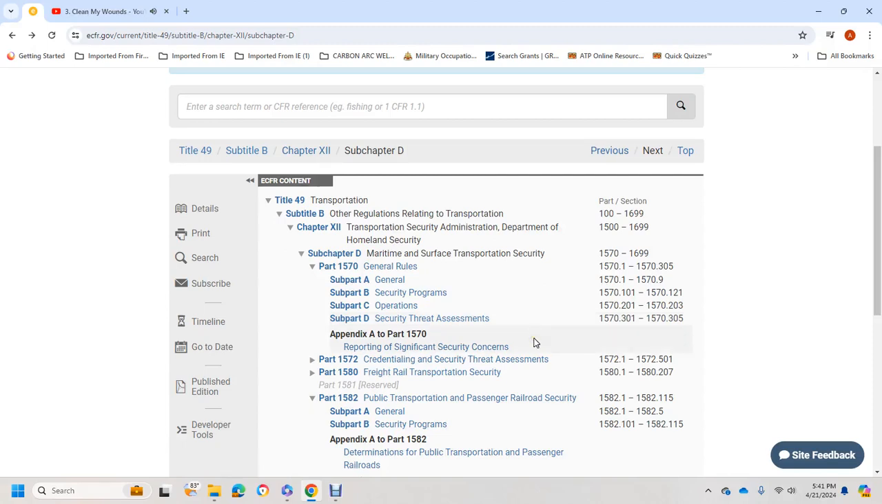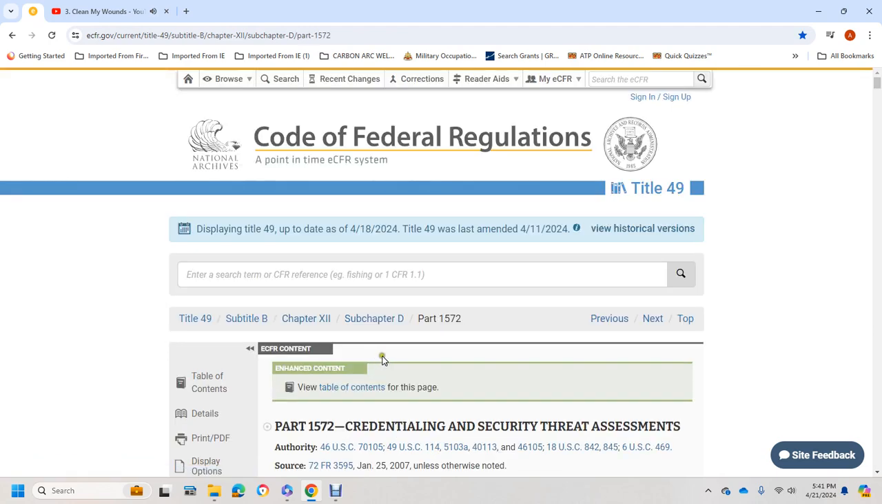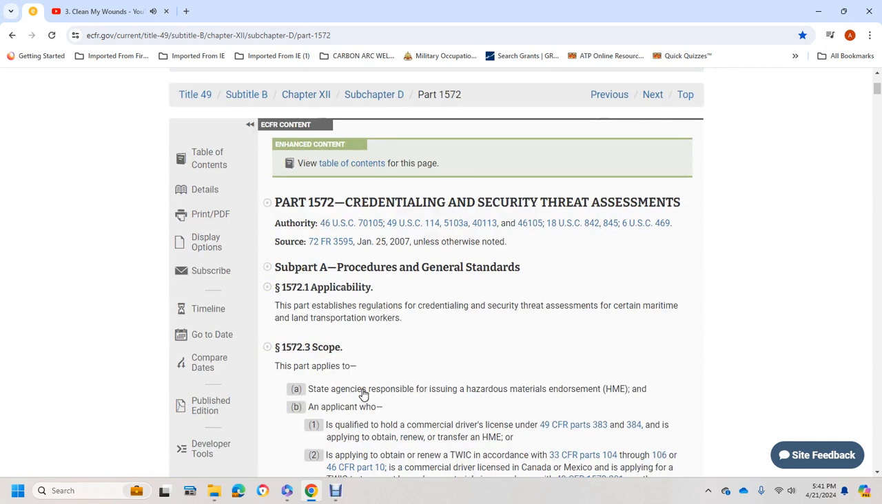Alright, Title 49, Transportation, Subtitle B, Other Regulations Relating to Transportation, Chapter 12, Transportation Security Administration, Department of Homeland Security, Subchapter D, Maritime Surface Transportation Security, and we're on Part 1572, Credentialing and Security Threat Assessment, Subpart A, Procedures and General Standards.